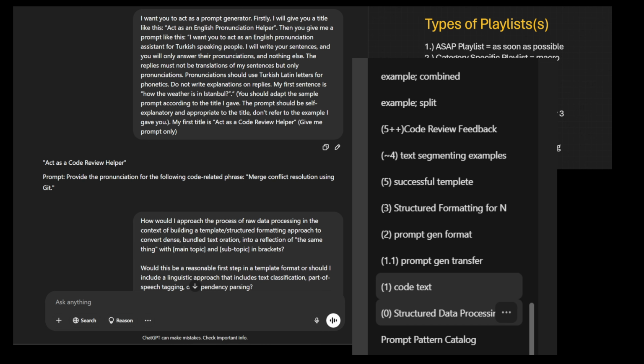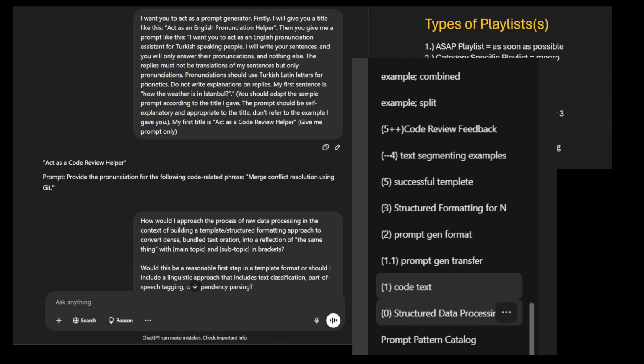My first sentence is how the weather is in Istanbul. You should adapt the sample prompt according to the title I gave. The prompt should be self-explanatory and appropriate to the title. Don't refer to the example I gave you. My first title is Act as a Code Review Helper.